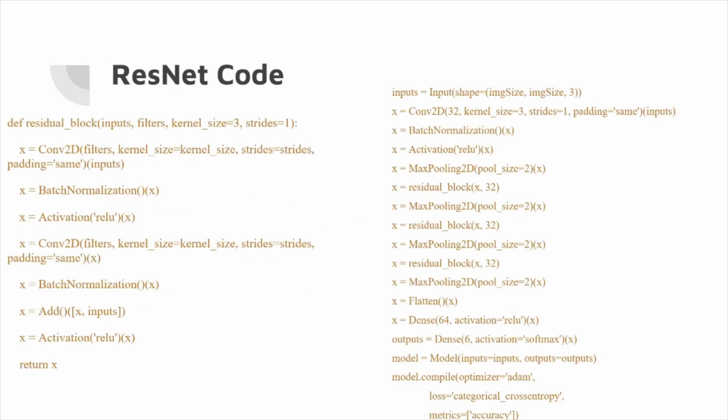Alright, this is a bit of our ResNet code. As you can see, we have the residual block with all the pieces that make it up, the activation functions, the normalizations. And then down at the bottom you can see how we compile it all together with the optimizer, the loss, and then the metrics for the accuracy.